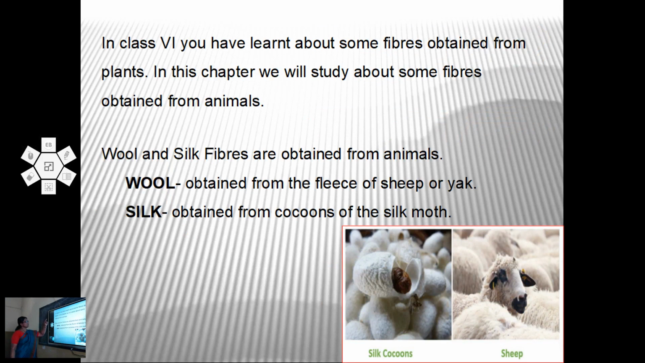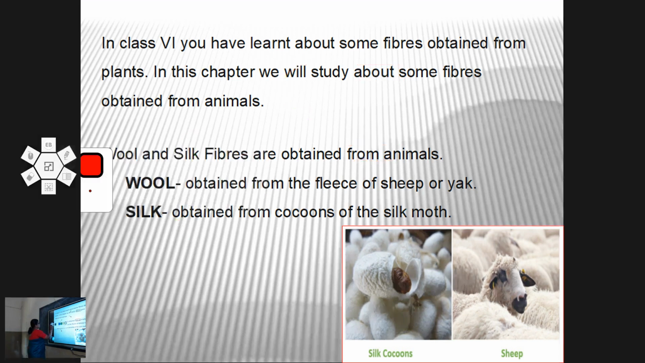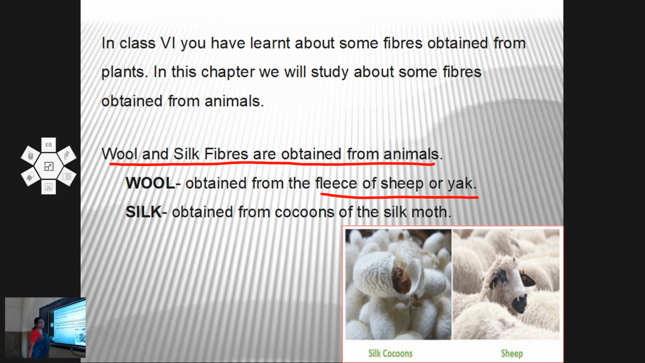In class 6, you have learned about some fibers obtained from plants such as cotton, jute, etc. Now, in this chapter, we will study some fibers obtained from animals. Wool and silk fibers are obtained from animals. Wool is obtained from the fleece of sheep or yak. Fleece means a thick woolly coat of hair. And silk is obtained from the cocoons of the silk moth.